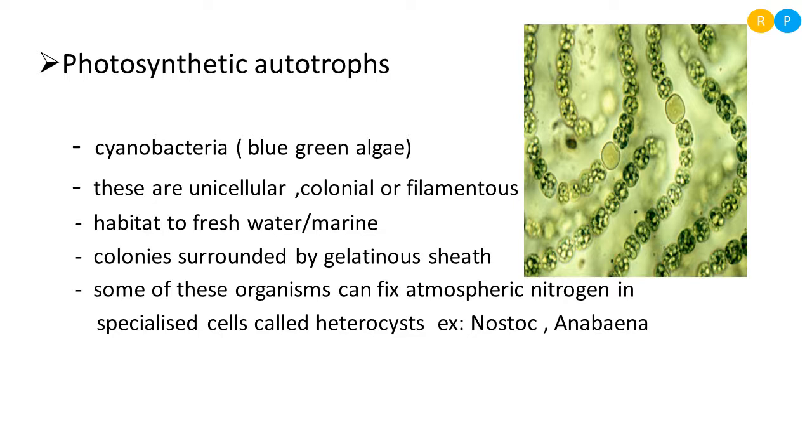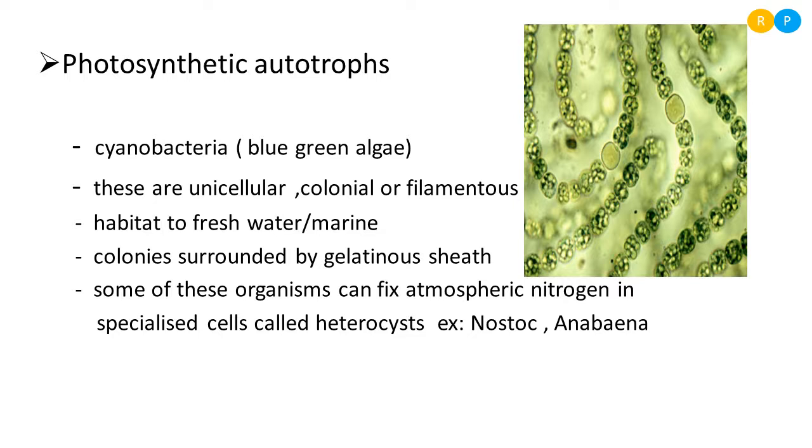The colonial algae are also present in this category and some are filamentous, that means they are present in the form of a chain. The best example is Nostoc, you can notice in the diagram. This kind of organism is called filamentous, that means each cell is arranged one above the other, which gives the structure of a filamentous body.